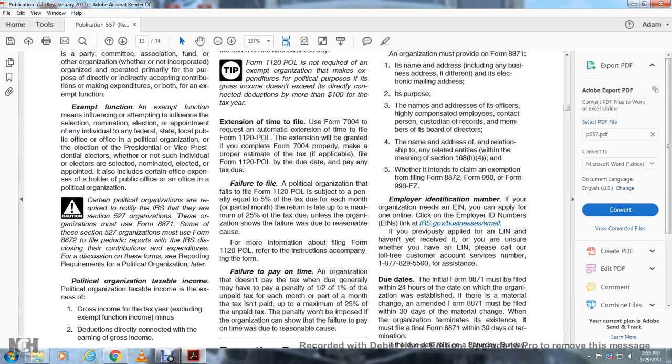Certain political organizations are required to notify the IRS that they are Section 527 organizations. The organization must use Form 8871. Some Section 527 organizations must use Form 8872 to file periodic reports to the IRS on the disclosure of contributions and expenditures. There are penalties for failure to disclose, as well as reporting requirements on these forms.